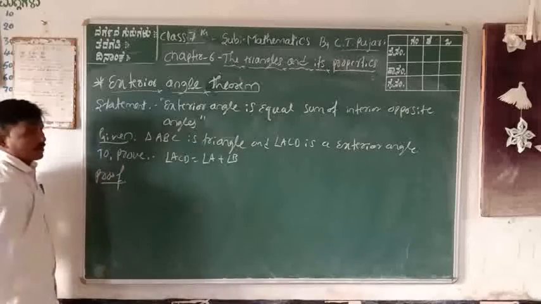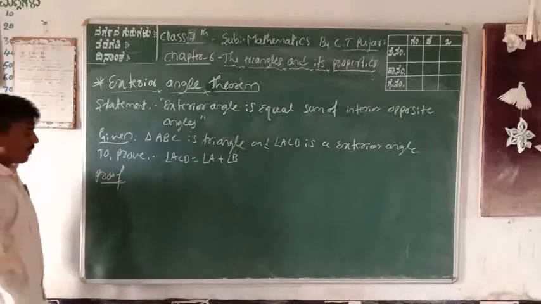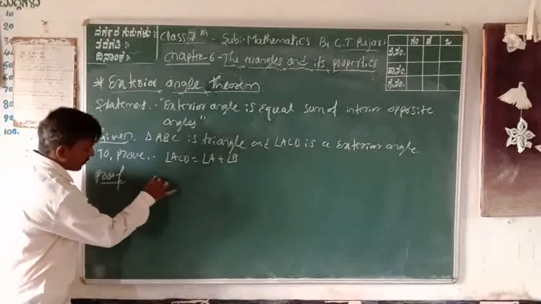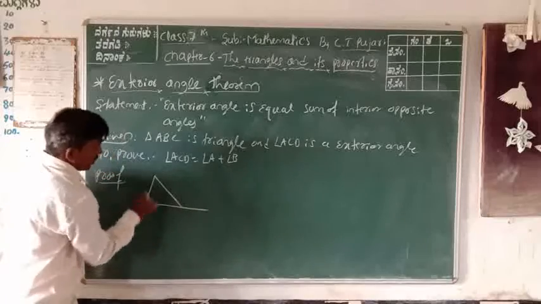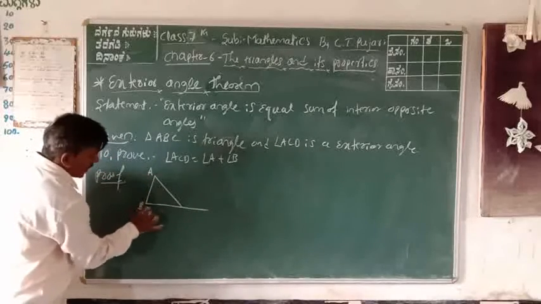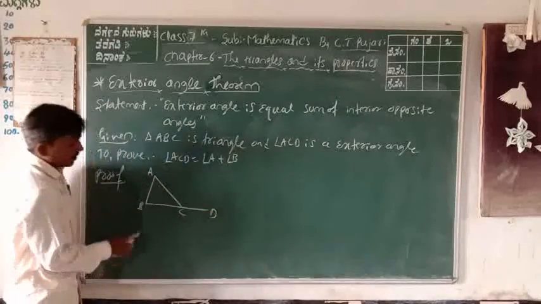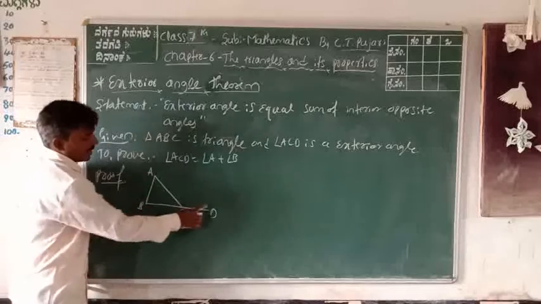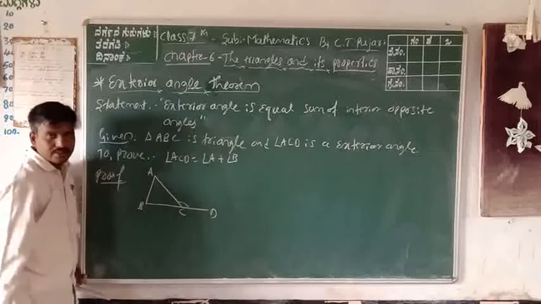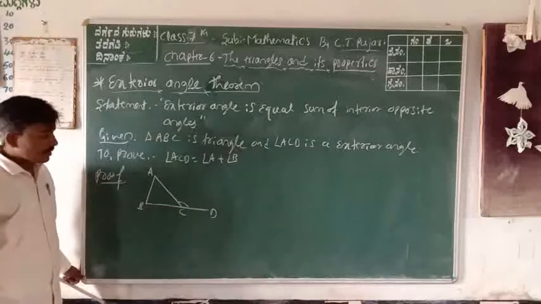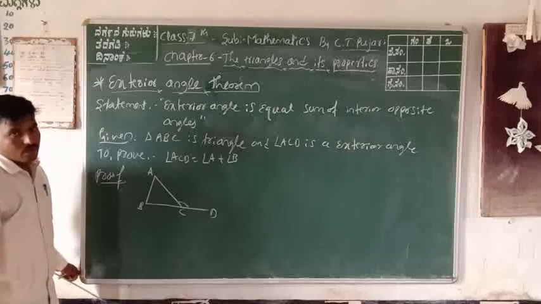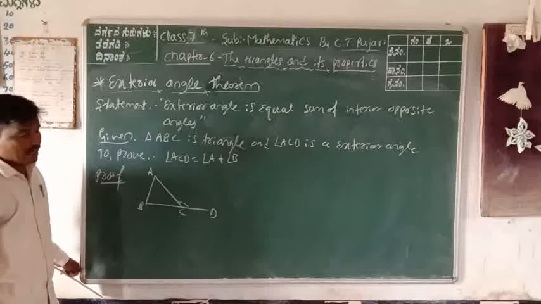Proof. Consider the triangle. First of all, the diagram. Consider the diagram: A, B, C, and this is D. Therefore, ACD is the exterior angle. Next, how to prove this one?